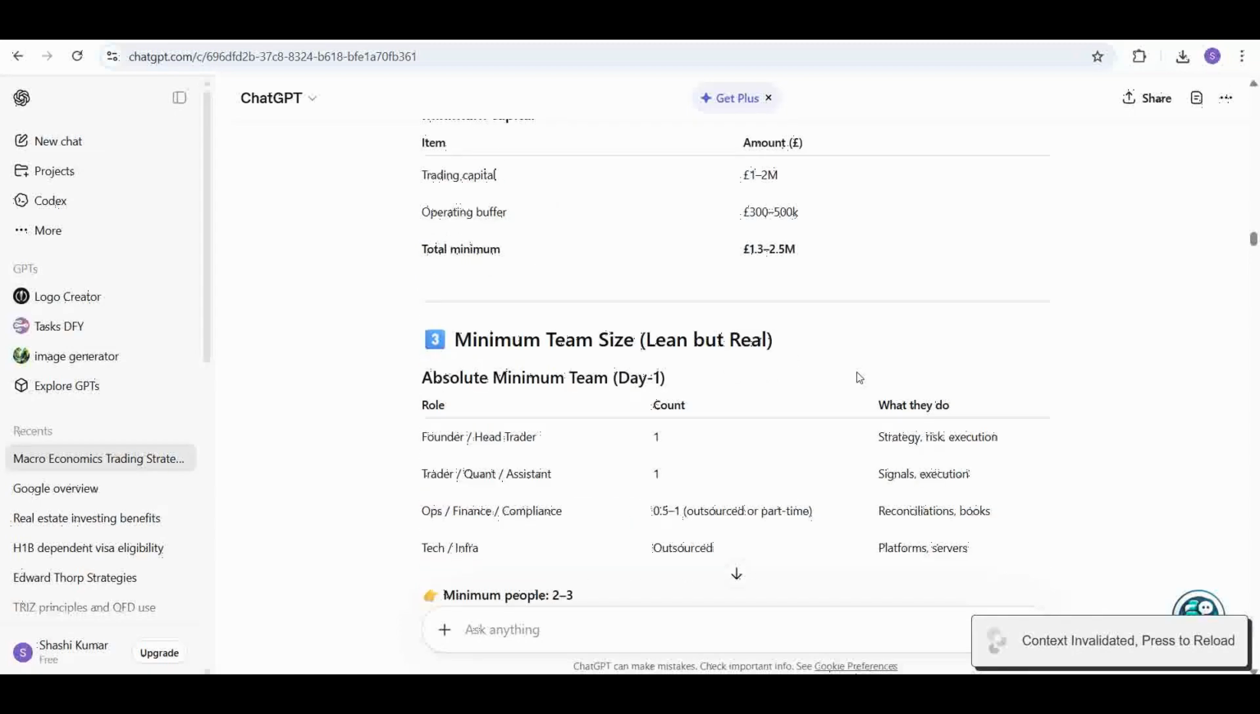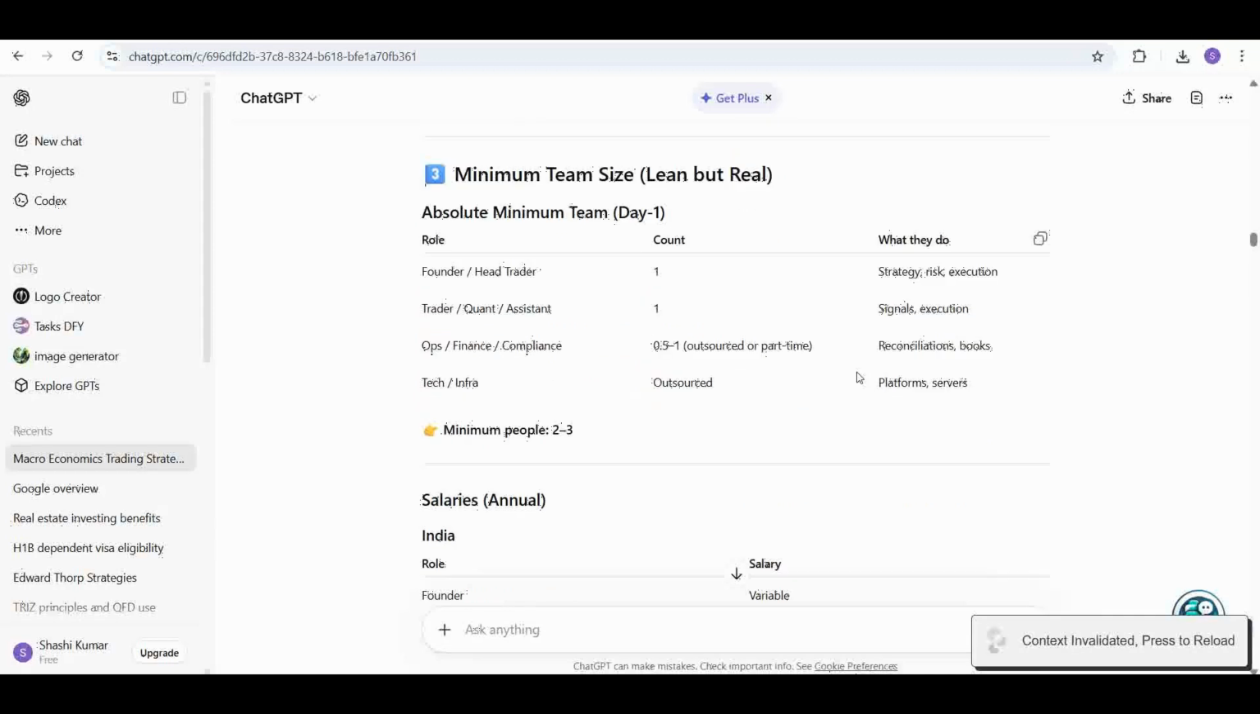Okay. So now the minimum team size, lean, but realistic. On day one, the absolute minimum team should be a head or founder, one person who will do strategy formulation, risk, as well as execution. He will take care of all that. And then a trader, a quant or an assistant. Nowadays, AI is also helping in this part, but a quant is needed because AI is not up to that mark yet. And if you're doing discretionary trading, a trader is also needed. So one count is needed for execution, signal monitoring and signal execution.